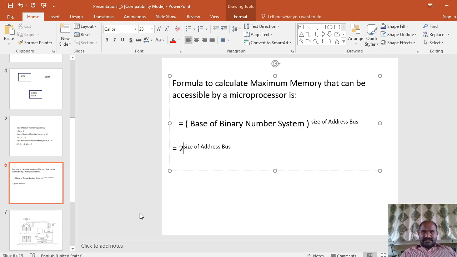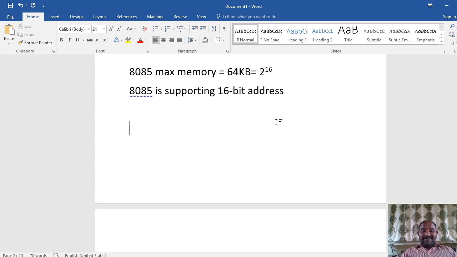Is that clear? And one more point you are supposed to remember: a particular microprocessor is called an 8-bit microprocessor, another a 4-bit microprocessor, another a 16-bit microprocessor. What exactly does this bit microprocessor mean? Let me take an example which you have studied: the 8085. The 8085 is called an 8-bit microprocessor.